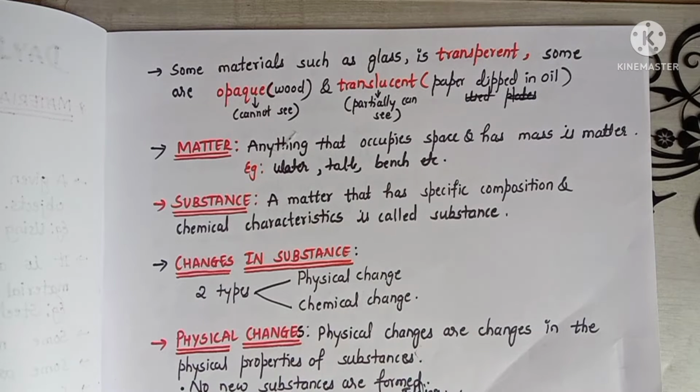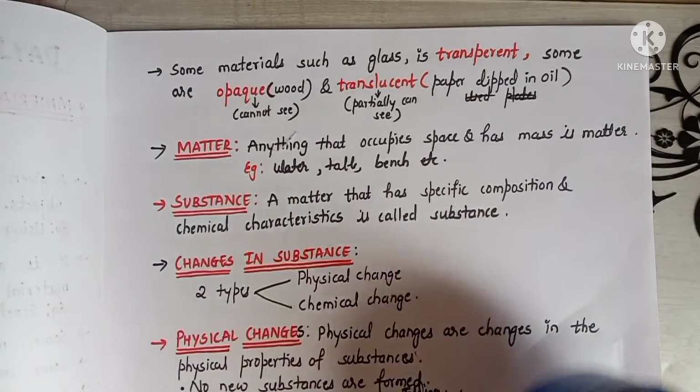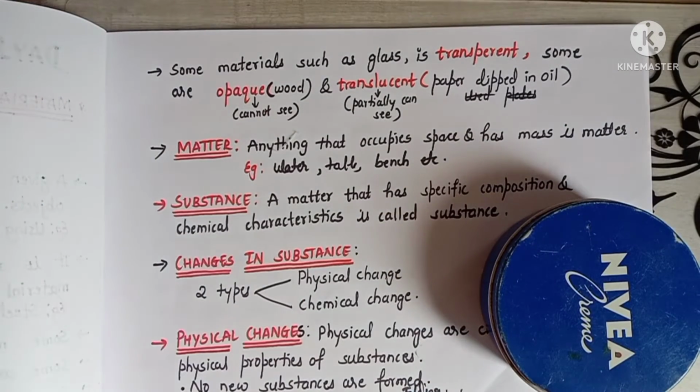What does substance mean? A substance is nothing but a matter that has some specific composition and some chemical characteristics. As I said, this box became matter. So this matter has some specific composition and also it has some chemical properties because it is made of metals. Therefore, it has some specific composition and also some chemical characteristics. So now this can be a substance.